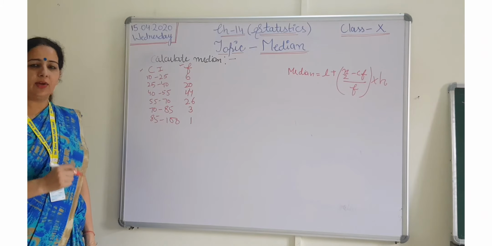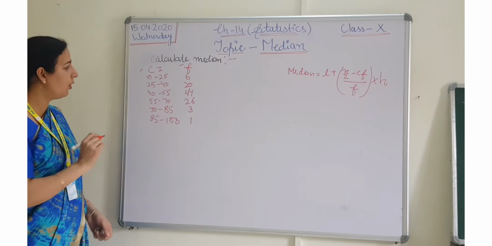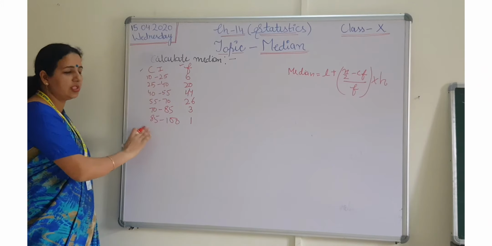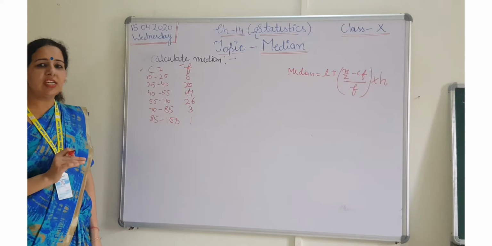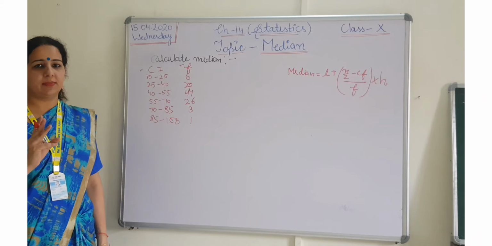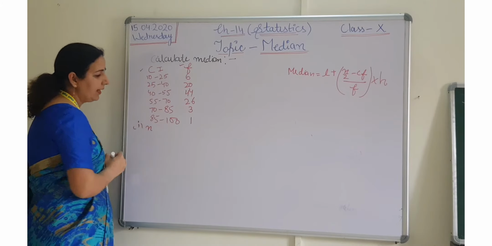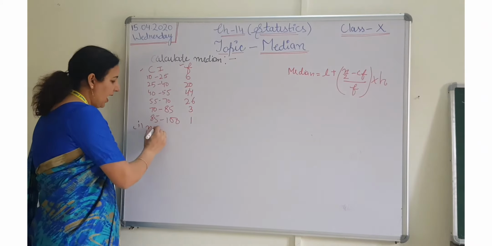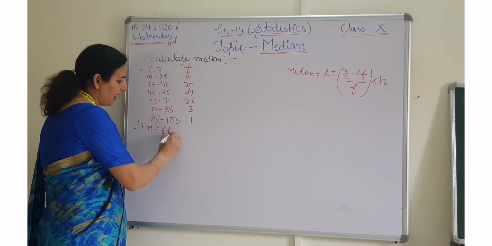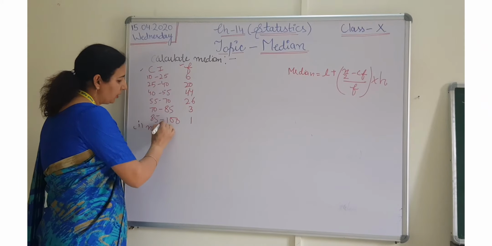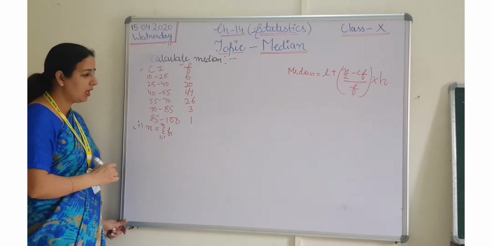So first of all, while solving the questions related to median, you just follow my 3 steps. First step is calculate n. n means sigma Fi, i is equals to 1 to n. So you just add these numbers.